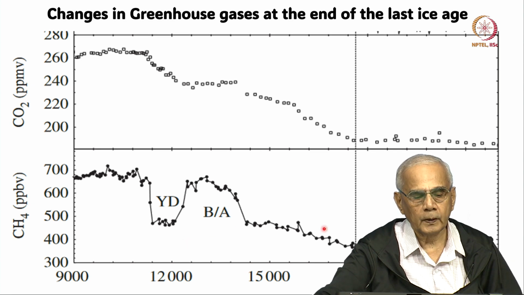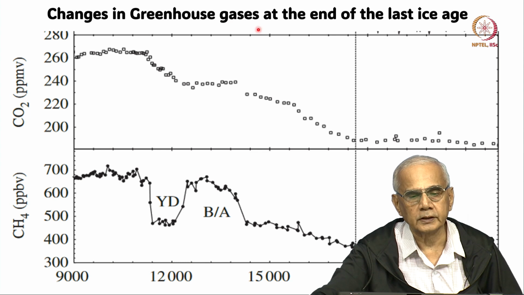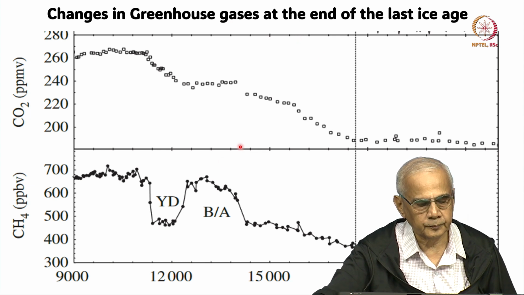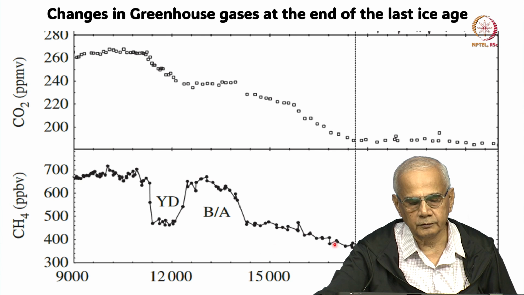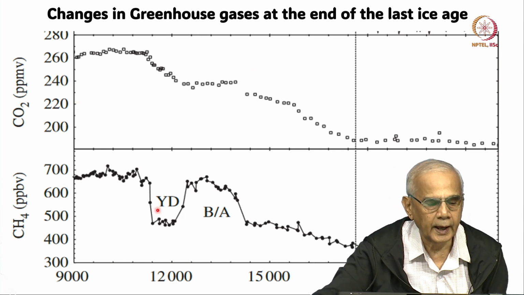And if you look at this graph of changes in greenhouse gases at the end of the last ice age, that is about 15,000 years ago, you see a big difference between carbon dioxide and methane.